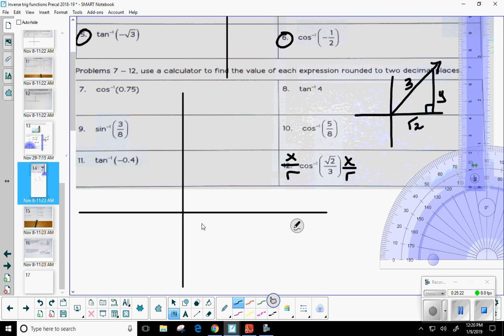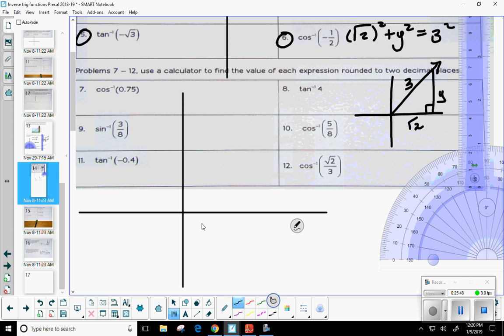Is everybody okay? Now, how am I going to find that missing value? Pythagorean theorem. Okay, once again. Because y and the square root of 2 are my legs, I'm going to say the square root of 2, whoops, forgot to square that. Let me erase that. Square root of 2 squared plus y squared is equal to 3 squared.